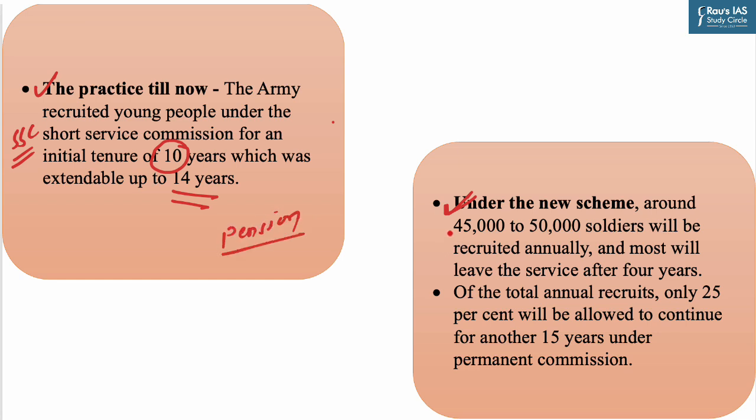While under this new scheme, around 45,000 to 50,000 soldiers will be recruited annually, and most will leave the service after the 4-year tenure. Saying that most will leave means that out of the total annual recruits, only 25% will be retained. That is, they will be allowed to continue for another 15 years under permanent commission. Those 75% who are not allowed to continue for permanent commission will not be entitled to pension benefits. So before understanding why this change was needed and what the intention of the government is, let us look into the details of this scheme.